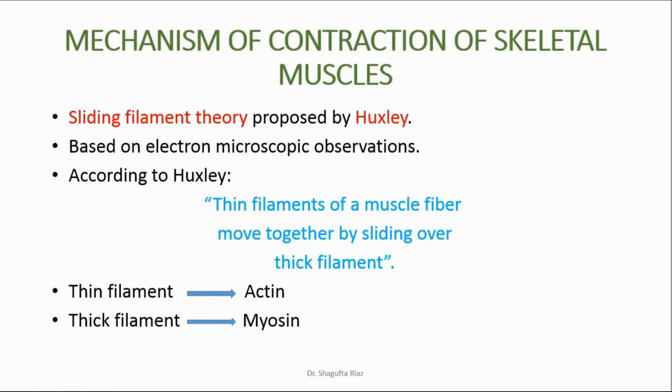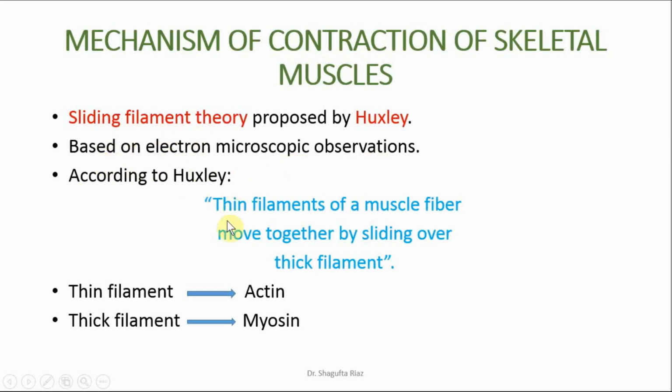This was the structure. Now we will understand how the contraction of a skeletal muscle occurs, the mechanism of the contraction, right? To understand that, there is a theory proposed by Huxley. Huxley proposed a theory known as sliding filament theory, and this theory is based on electron microscopic observations.